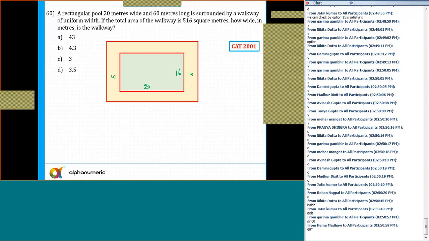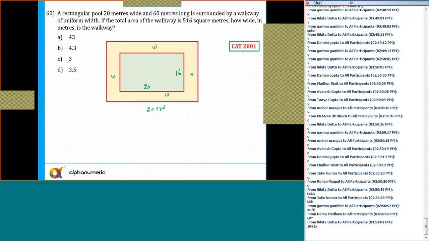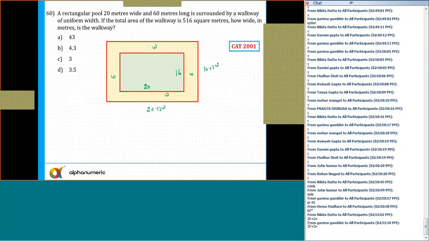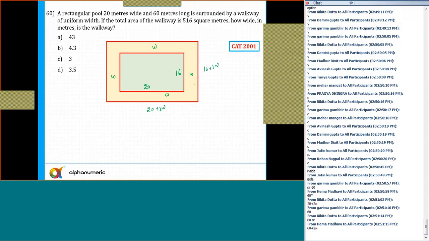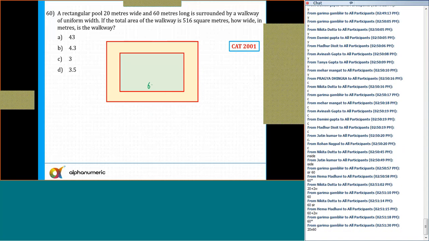So for the outer one, the total width comes out to be 20 plus 2W. This width is W and this width is W. The outer length is 60 plus 2W. How wide, in meters, is the walkway? I need to find out the W. And here the total area of the walkway is 516. A rectangular pool of 20 meters wide and 60 meters long. Okay, I've written it wrong. This is 60 and this is 20. So this is 60 plus 2W. Yes or no? The width is W, W, W and W.